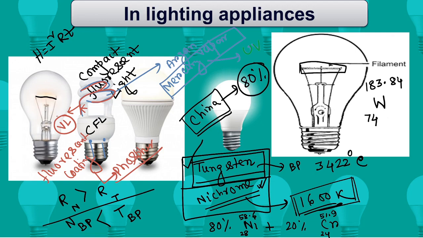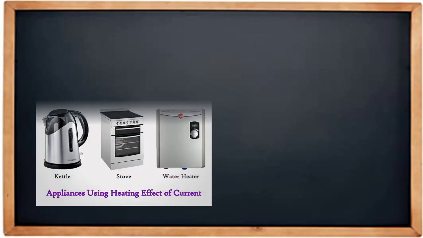There is one more type of electric bulb, that is LED. CFL bulb is 35% more efficient than the normal bulb that we are using today. LED bulb is more power efficient than CFL also. So in the coming 10 to 15 years, we hope that there will be no normal filament type bulb. It will be completely replaced by CFL and LED, because it helps us to save power and electricity. Clear? Let's take some more examples.